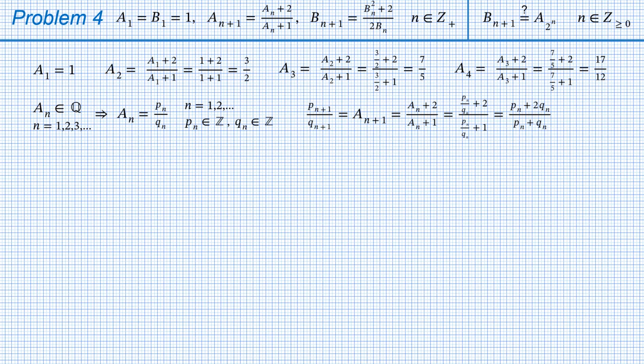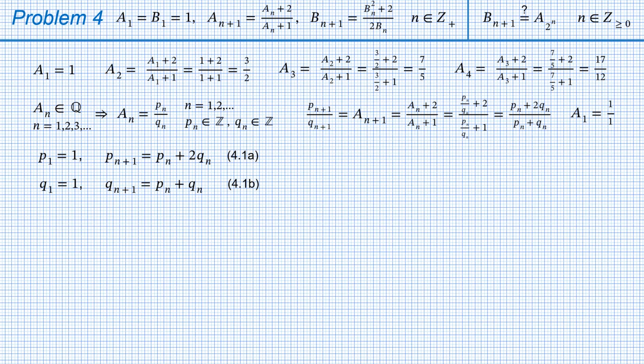Bearing in mind that A1 can be represented as 1 over 1, we obtain the following formulae. For P, P1 equals 1, P with index n plus 1 equals Pn plus 2Qn. Name it 4.1a. For Q, Q1 equals 1, Q with index n plus 1 equals Pn plus Qn.